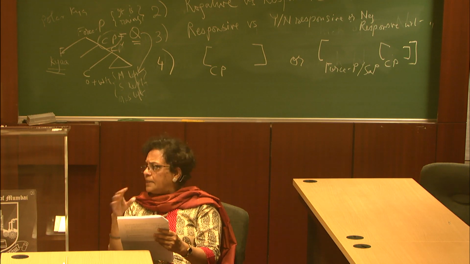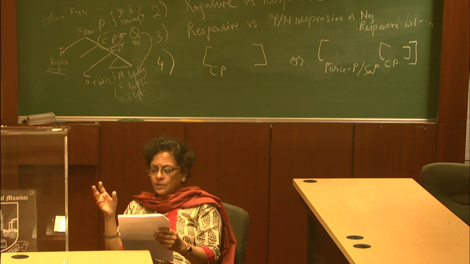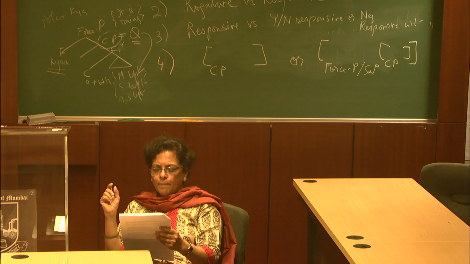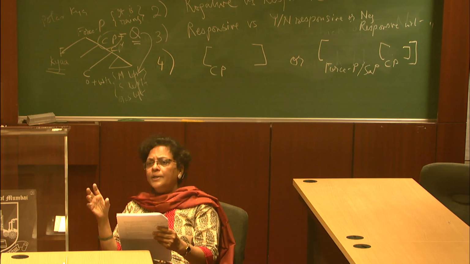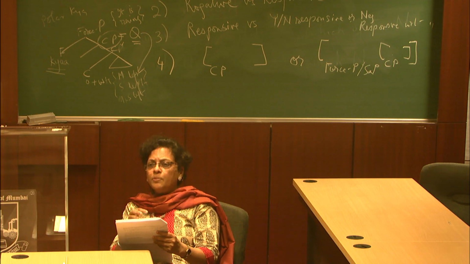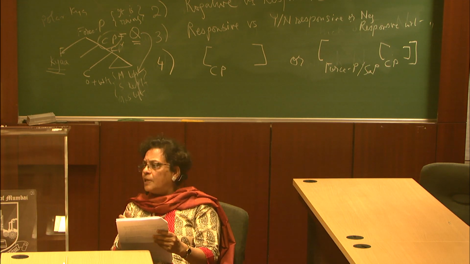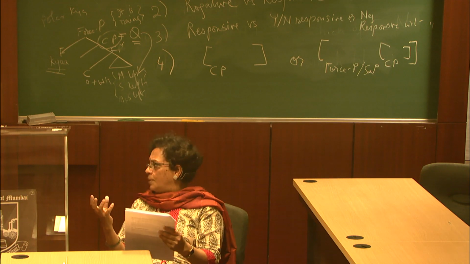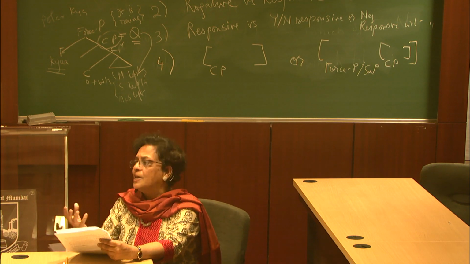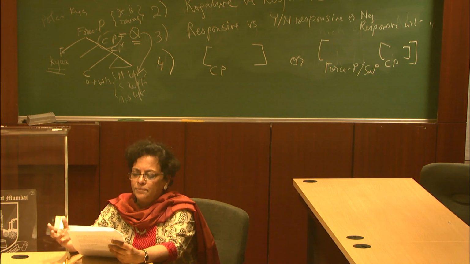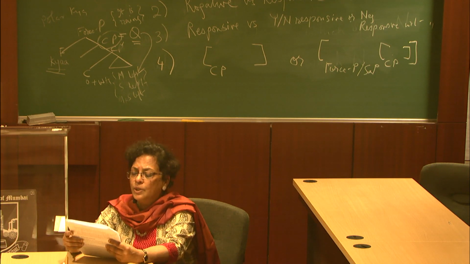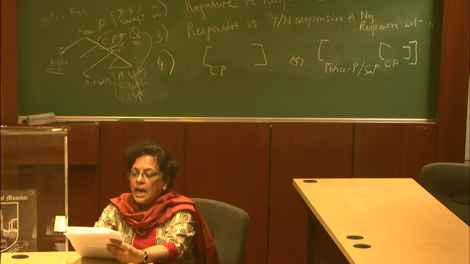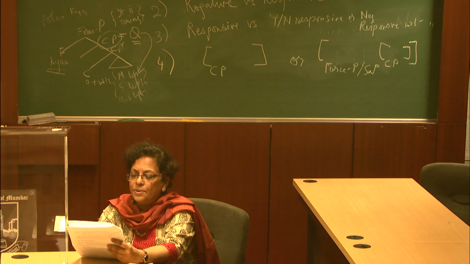Kya Ram ne kuch khaya? That's fine. Ram ne kya kuch khaya? That's fine. But Ram ne kuch kya khaya sounds odd, not because there's any problem with kya per se, but the topicalization of kuch is odd because kuch is so weak. It's a weak indefinite that we know shouldn't undergo topicalization.